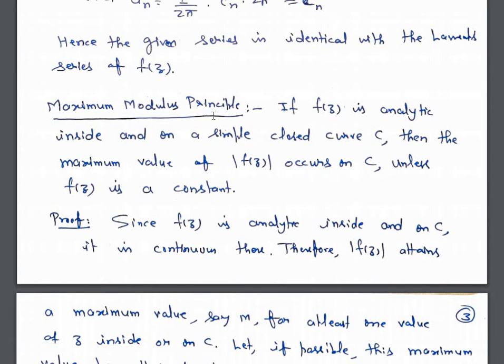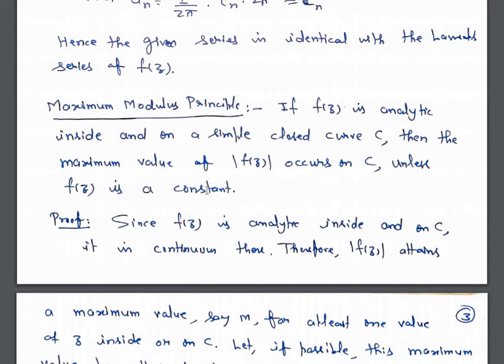Next we come to the maximum modulus principle, a very important theorem. The statement of the theorem is: if f(z) is analytic inside and on a simple closed curve C, then we have to show that the maximum value of mod f(z) occurs on C. That means the maximum value of mod f(z) occurs on the boundary of C unless f(z) is a constant.